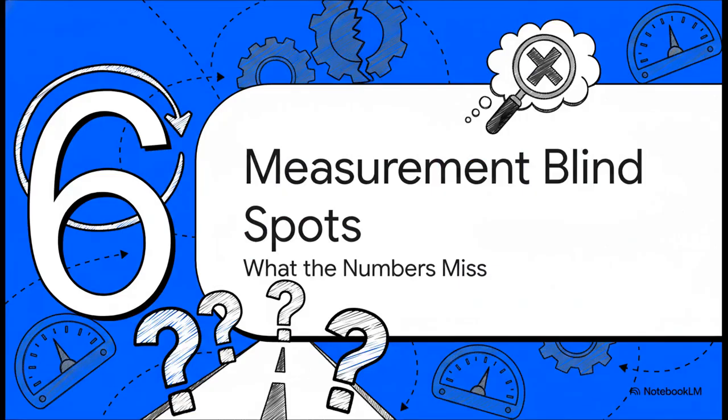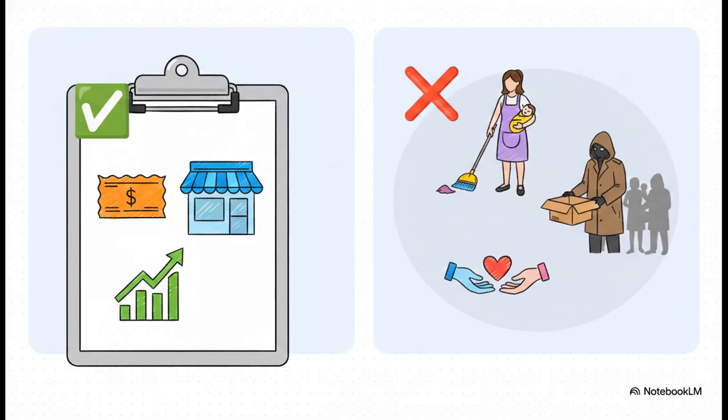Finally, Section 6, measurement blind spots. What the numbers completely miss. Look, even with cool upgrades like Green GNP, our macroeconomic dashboard still has some massive conceptual blind spots. Because our strict data models only capture formal monetary exchanges, a huge amount of human activity is just entirely ignored. Sure, wages, land rents, and corporate profits are counted perfectly, but unpaid household services, caregiving, underground illegal markets, transfer payments like pensions or charity, completely left off the ledger. They are totally invisible to state planners.